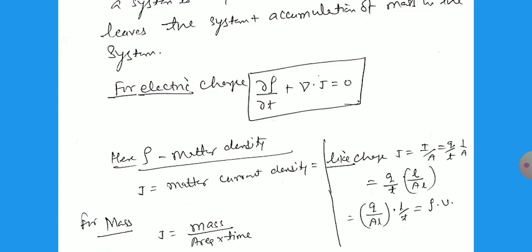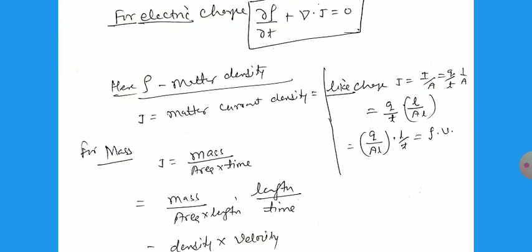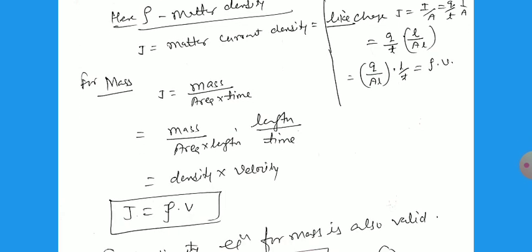So this is an alternate trick by which we can write del rho by del t plus del dot of rho V. But here we are using the matter density and matter current density. So here, in place of charge we can write mass. J equals mass per unit area per unit time. We multiply by the length, so this gives mass per unit area per unit length, multiplied by length by time, that is velocity, with mass per unit volume being density.